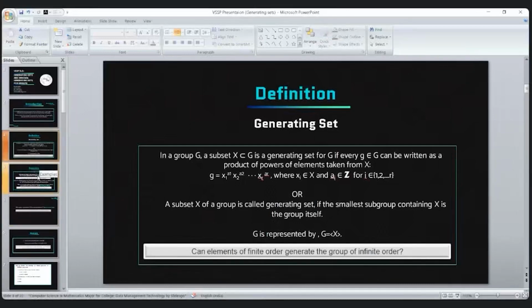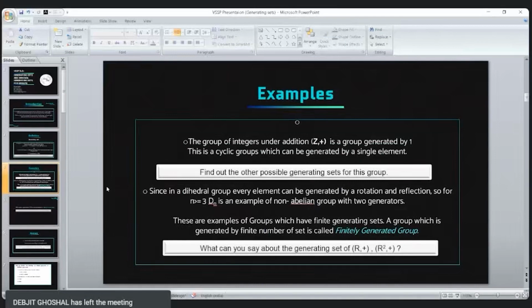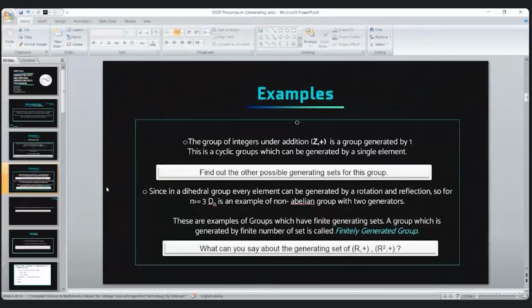So after the definition, we will discuss some examples. The most basic example is the cyclic groups. We have studied cyclic groups, that is, the group generated by a single element. If we consider the group of integers under addition, then this is a cyclic group which can be generated by 1.